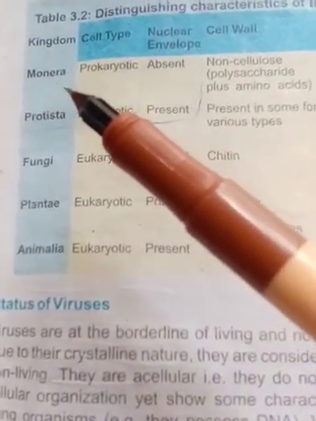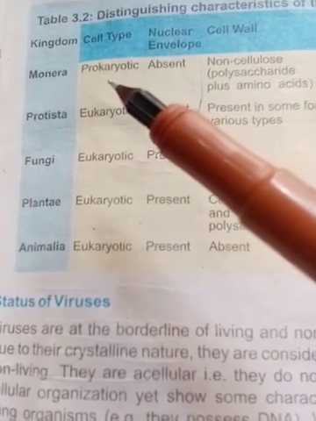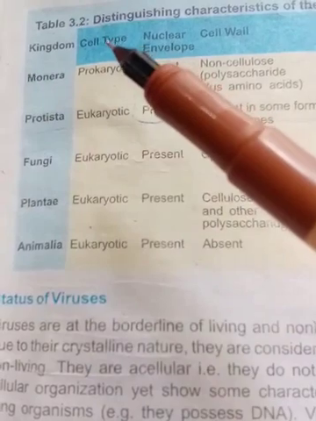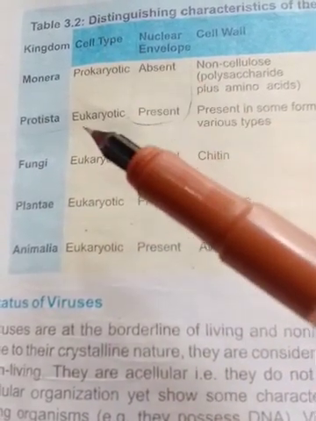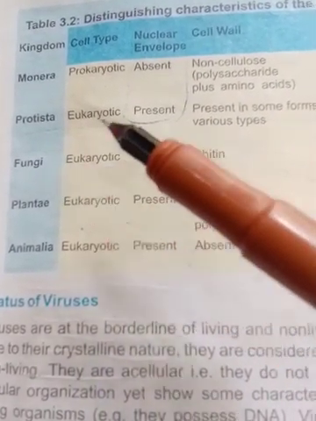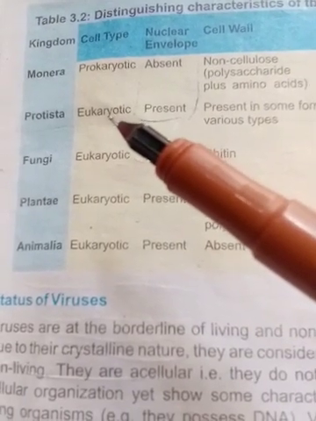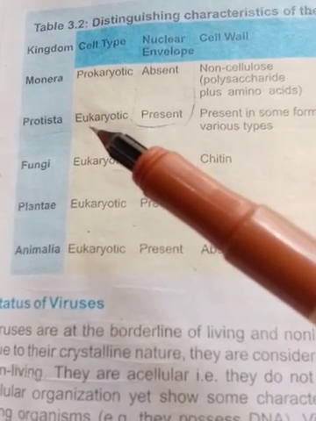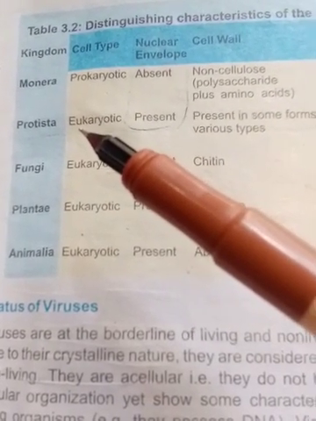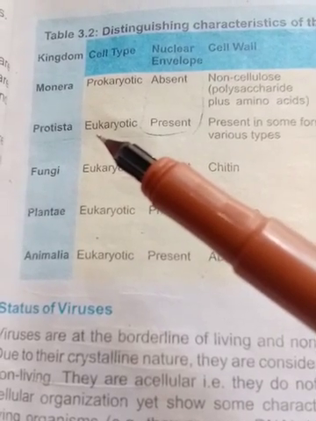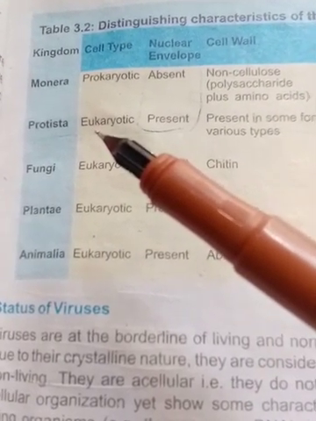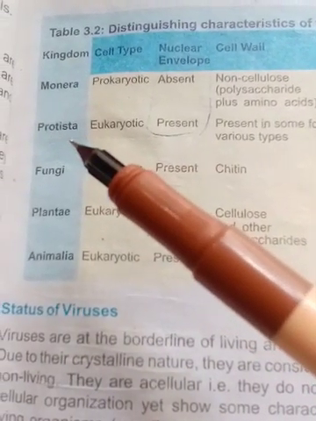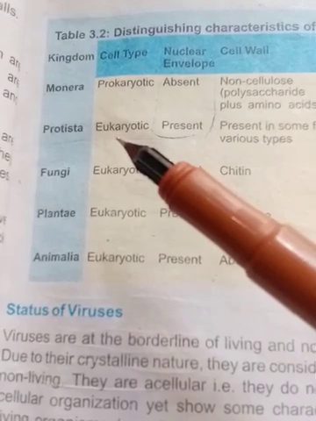First of all, kingdom Monera. Cell type: what is the cell type in kingdom Monera? It is prokaryotic. What is the cell type of Protista? It is eukaryotic. And what is eukaryotic? The cell which contains a definite nucleus, a prominent nucleus, and the nucleus which has the nuclear envelope is called a definite nucleus. So the Protista are cells which have the nuclear envelope.